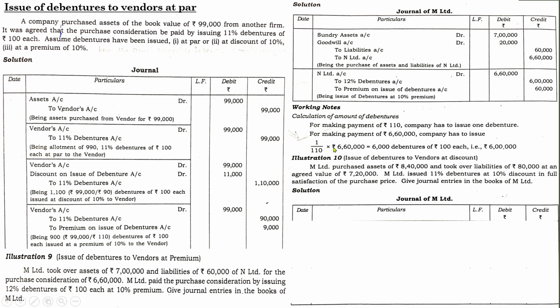Give journal entries. Just like this you need to pass entries, but there is much difference because it is a case of goodwill. If you go through this, it may be a case of goodwill or a reserve. Go through this and you need to pass the entry for the issue of debentures. Here it is a premium, here it is a discount. So anyway there will be two entries similar to this one, but it will be different. So go through this case.